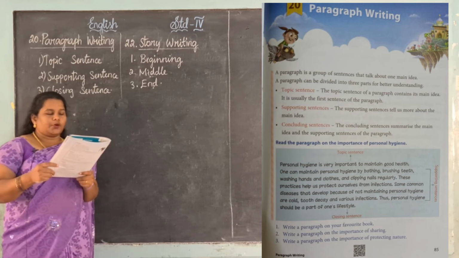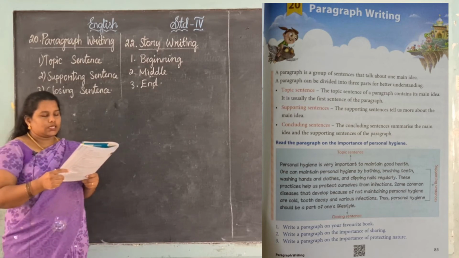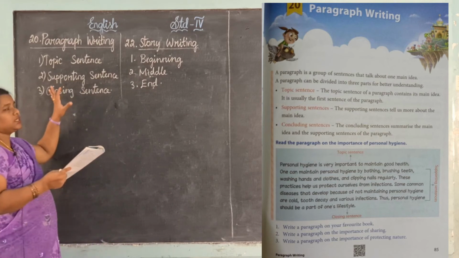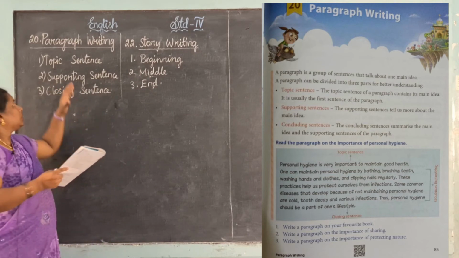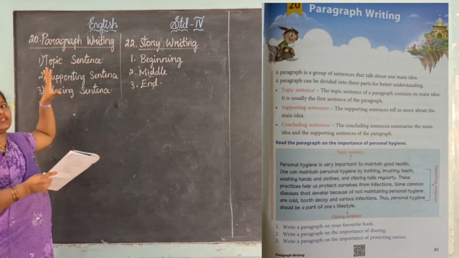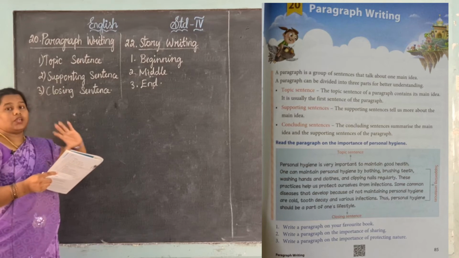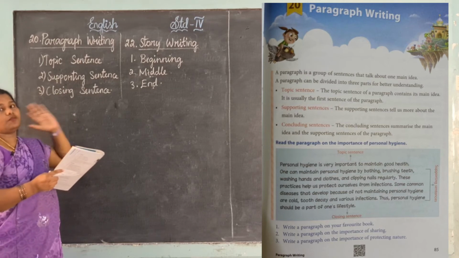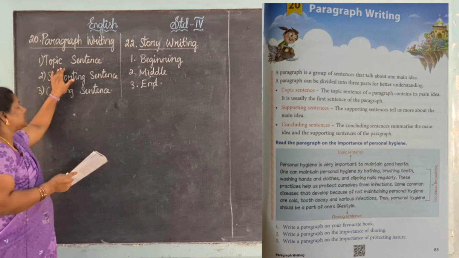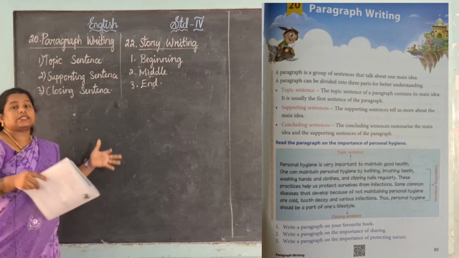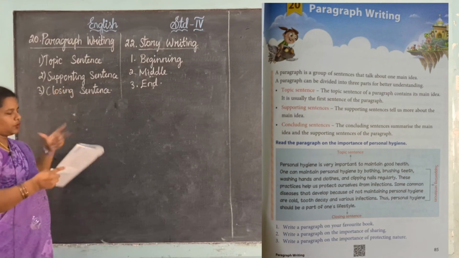Okay, next is the supporting sentence. The supporting sentence tells us more about the main idea. Supporting sentence means it can talk about more. First, topic sentence means it shows what we are talking about, what is the main idea, we want to mention in the topic sentence. And supporting sentence means we want to elaborate, we want to describe in this supporting sentence.